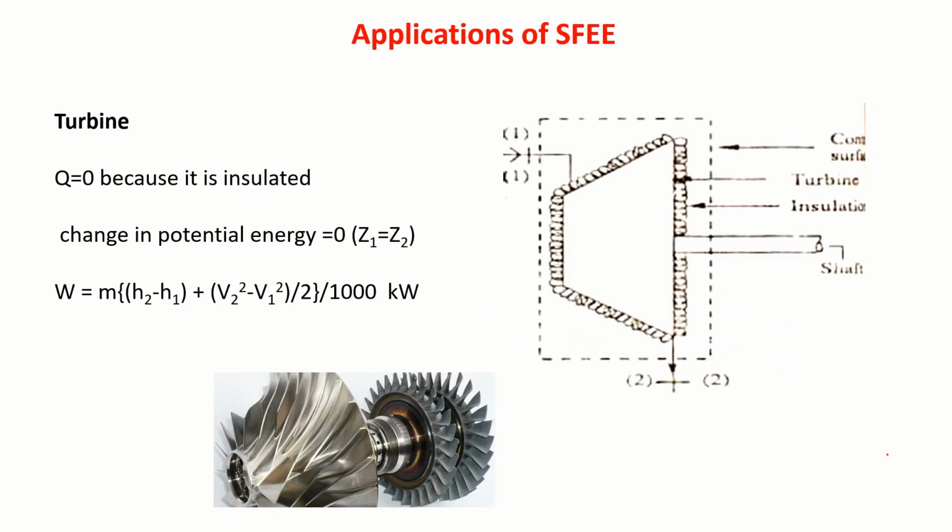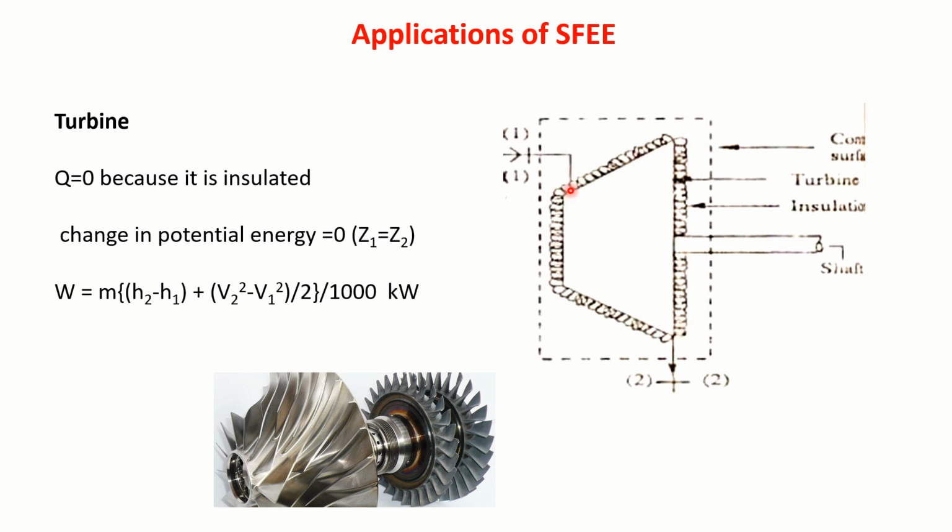Let us apply the steady flow energy equation to engineering systems. First, let me apply this equation to a turbine. A turbine is a power producing device. It can be a gas turbine, a steam turbine, a hydraulic turbine, an air turbine, and so on. I represent the turbine by this symbol.